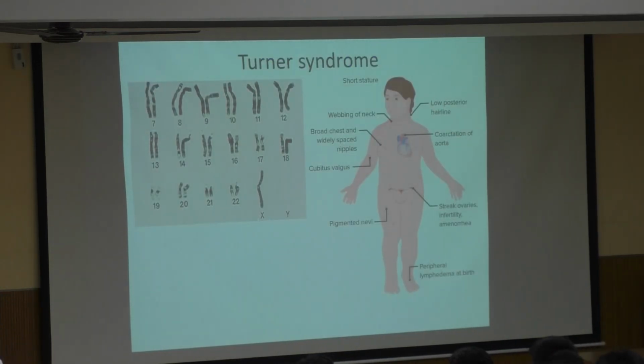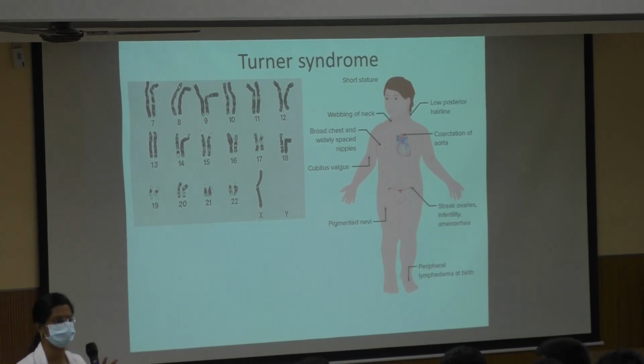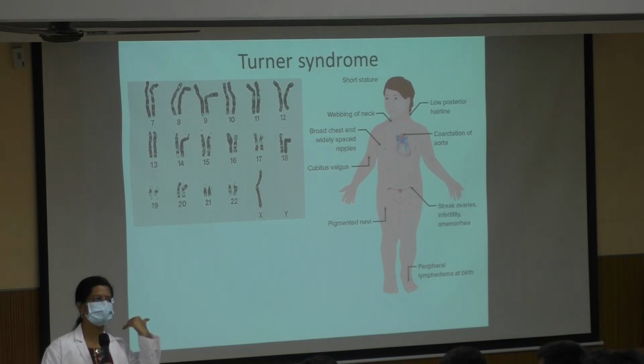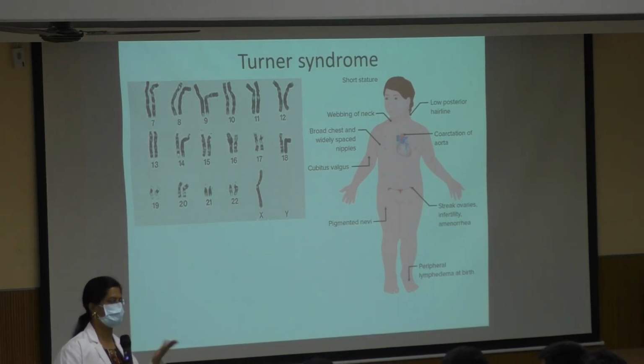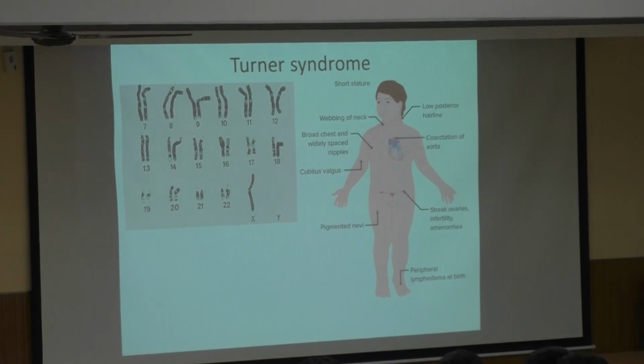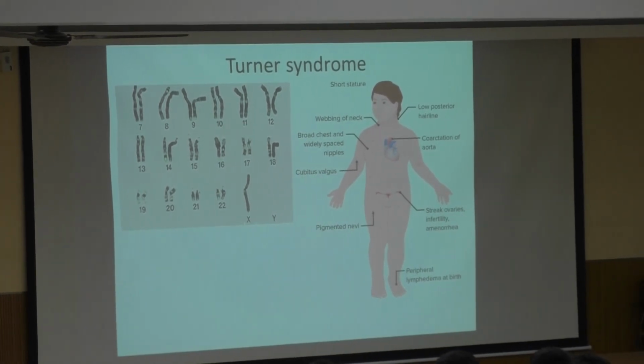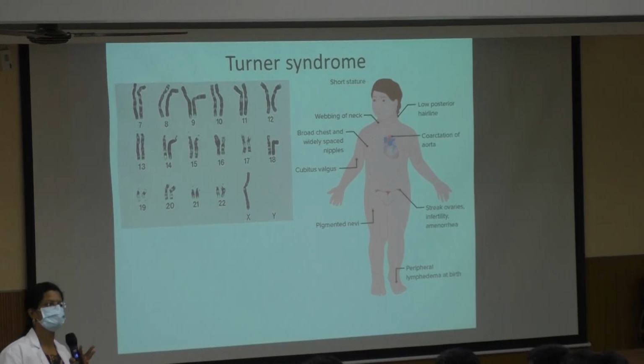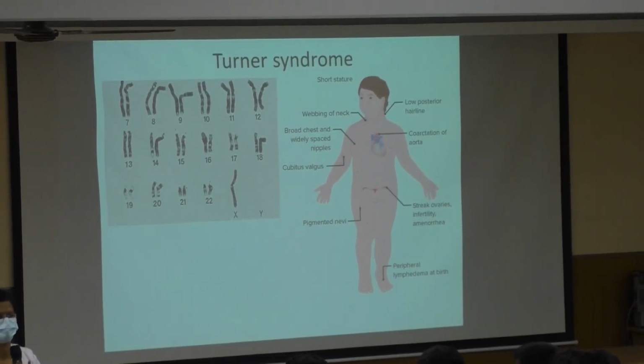So what is this Turner's? X0. But since it is X0, what will be the phenotypic appearance? It will be a female because there is an X chromosome. Y is not there, so automatically it takes into the female development. But then there is abnormality like short stature, webbing of neck, cubitus valgus, broad chest, pigmented nevi. Nevi means a lot of moles will be there. Pigmented moles will be there. And coarctation of aorta, cardiovascular abnormalities, okay, cardiac abnormalities developmentally can be there.